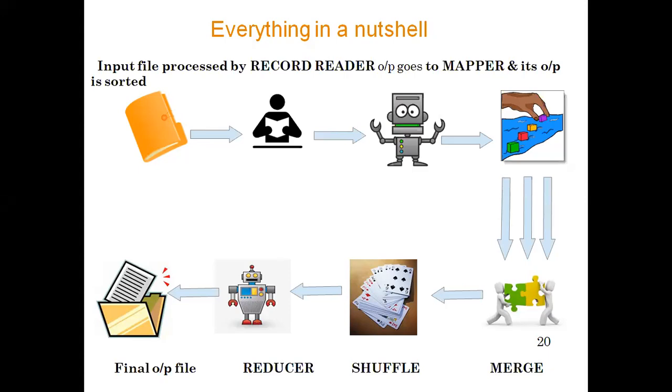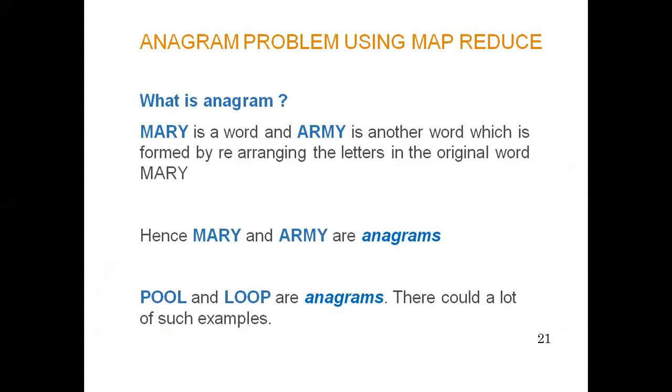Here we discussed the three sub-stages of map and then the reduce stage, the overall working of the MapReduce system. So now let us move on to how the anagram problem can be solved using MapReduce.